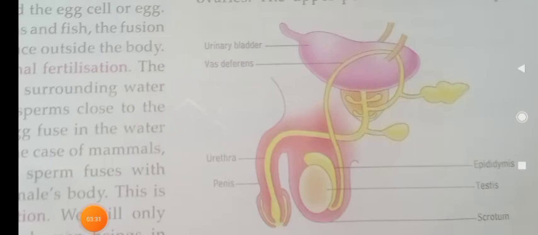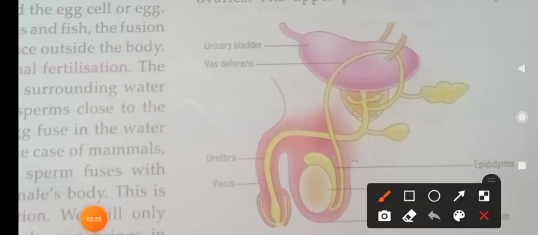In human beings, what are the organs involved in reproduction? The male reproductive organs are the testis, vas deferens, epididymis, some associated glands and penis. So these are the male reproductive organs. What are the male reproductive organs?